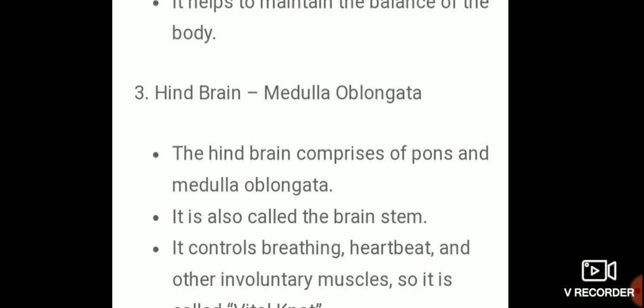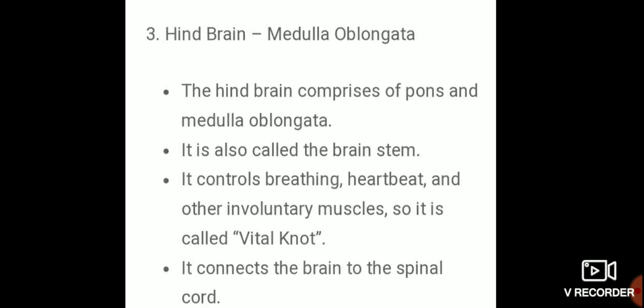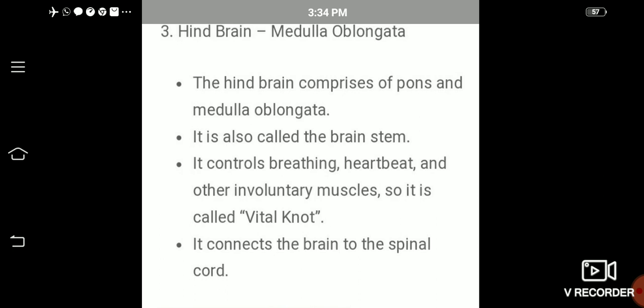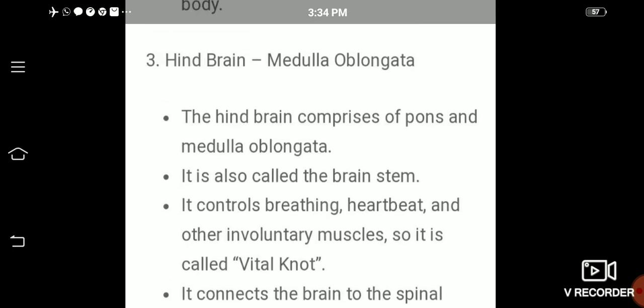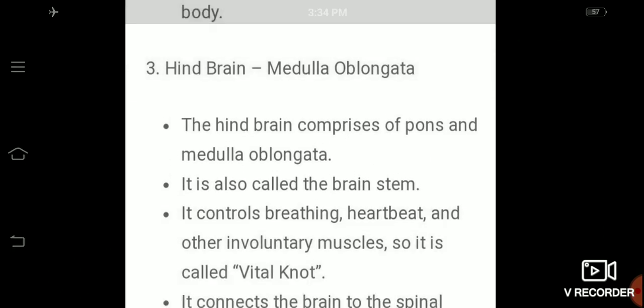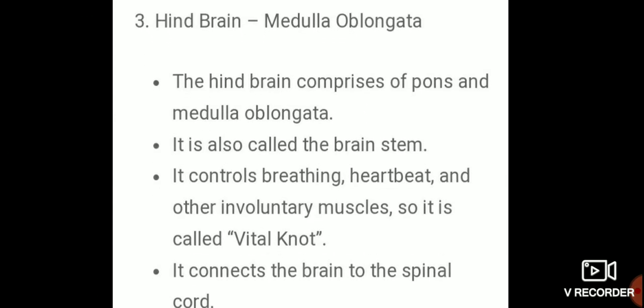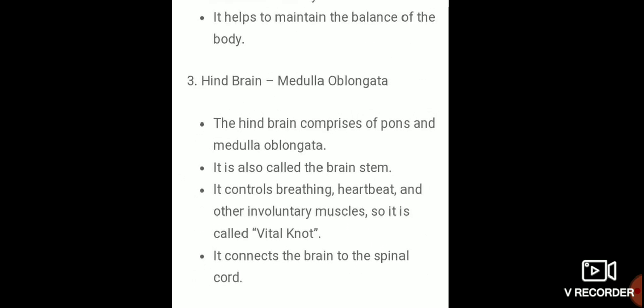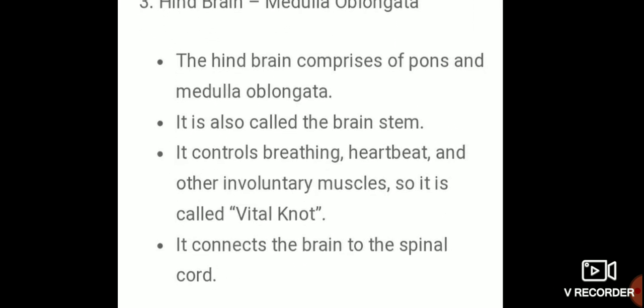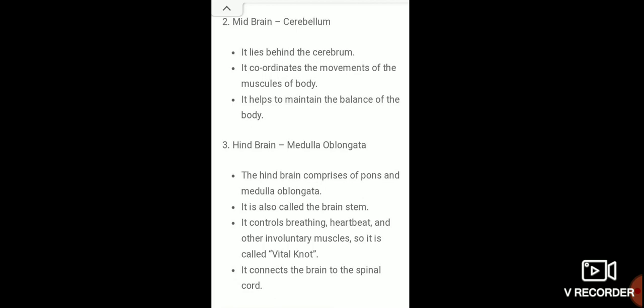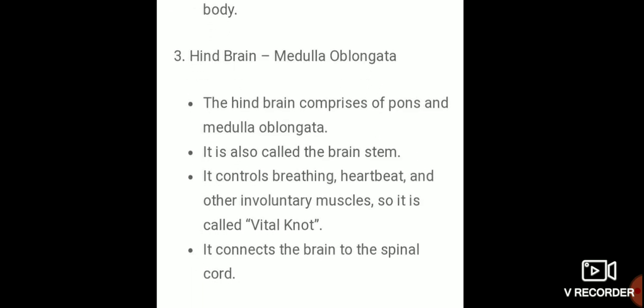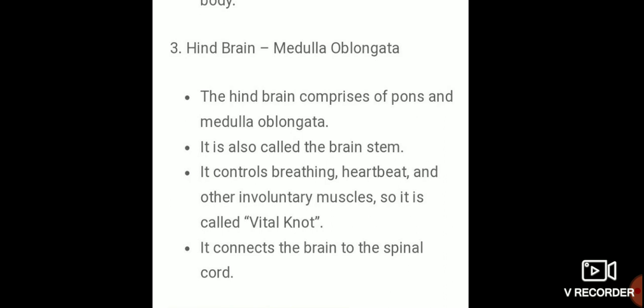Then hindbrain, medulla oblongata. The hindbrain comprises pons and medulla oblongata.